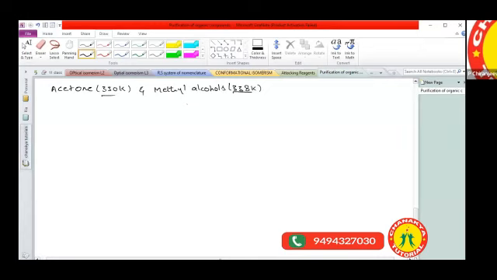Samhita, how much difference is there? What is the boiling point temperature difference between acetone and methyl alcohol? Tanish?